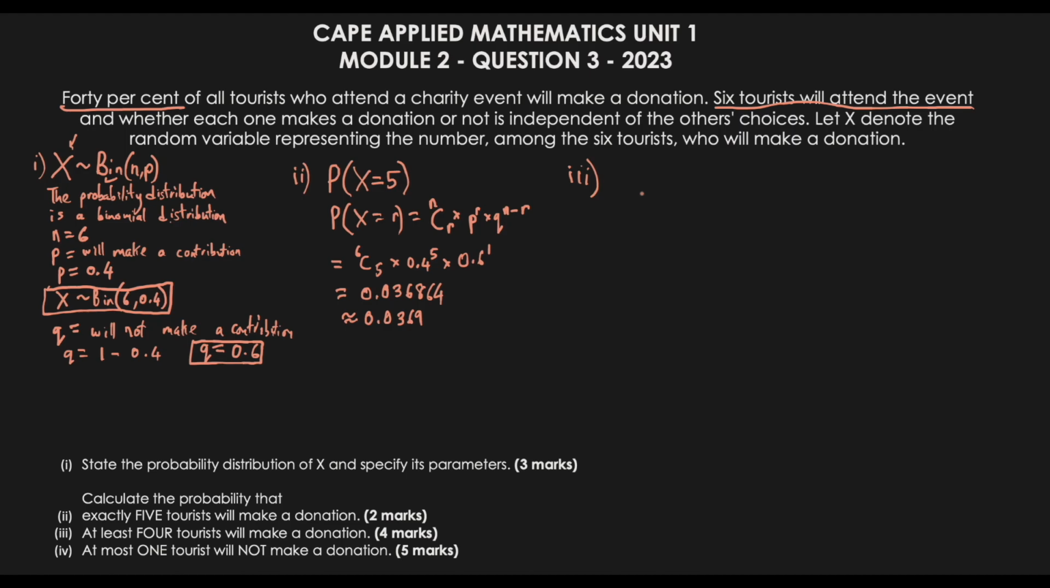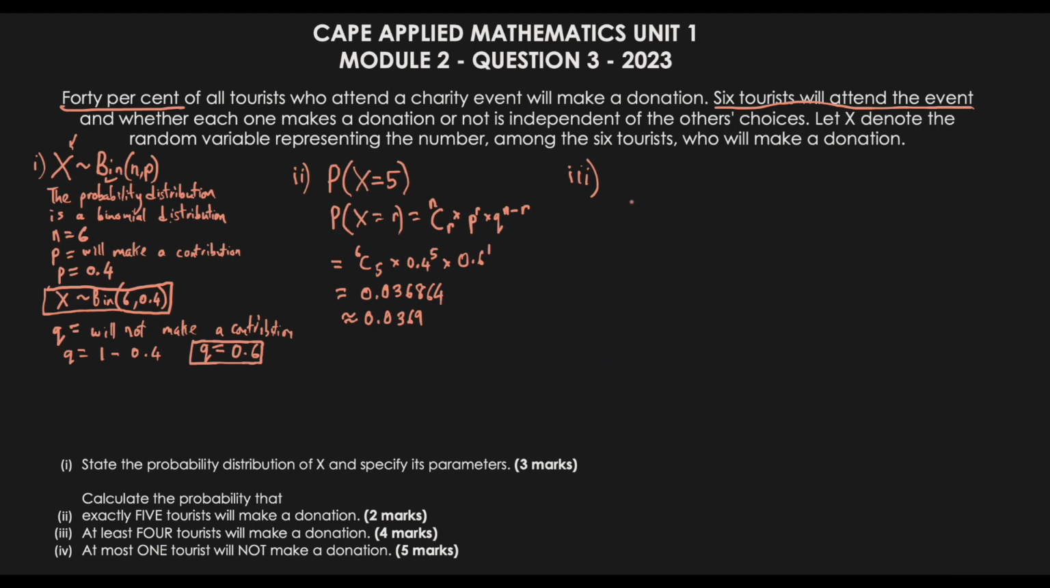So essentially what that means is you're bringing either 4 or more. In this case, we have to remember that we have a cap at 6, meaning we have 6 tourists, so we cannot go higher than 6. Remember, a binomial distribution always has a limit. We have a fixed number, which in this case is just 6 trials.